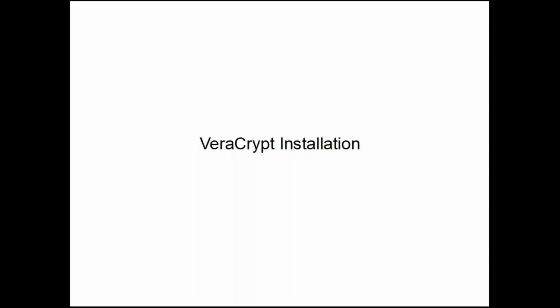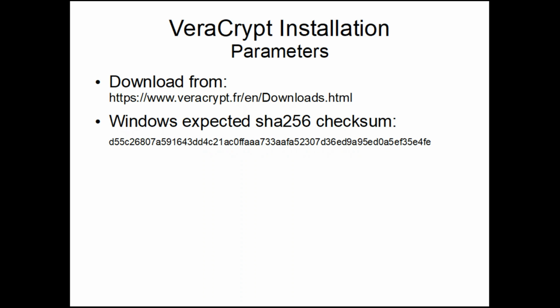Next step is to actually install VeraCrypt. VeraCrypt can be downloaded from this URL here, VeraCrypt. Note the .fr extension here. And we're going to download the Windows version, and if we're successful, we'll get this SHA-256 checksum.